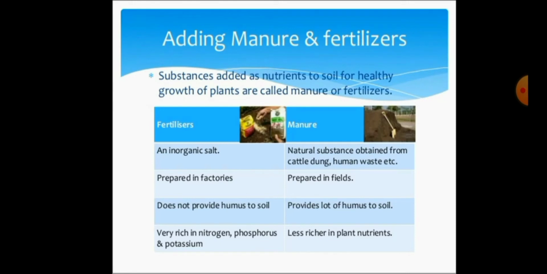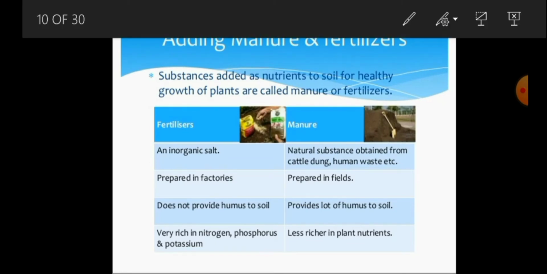What about manure? Manure is a natural substance obtained by the decomposition of cattle dung and plant residues. Fertilizers are obtained from man-made inorganic salts, and we manufacture them in factories only. Manure is naturally obtained from the decomposed product of cattle dung, human waste and plant residues, and we prepare manure in the fields.